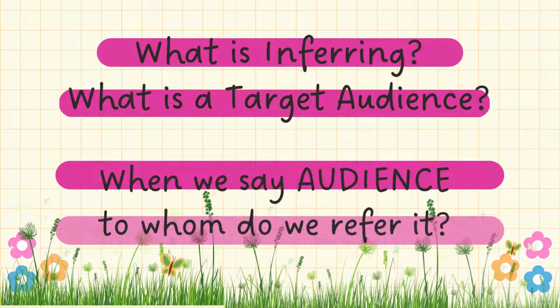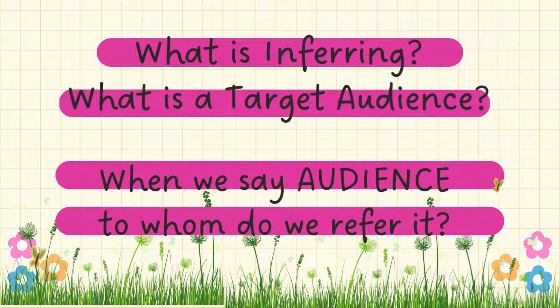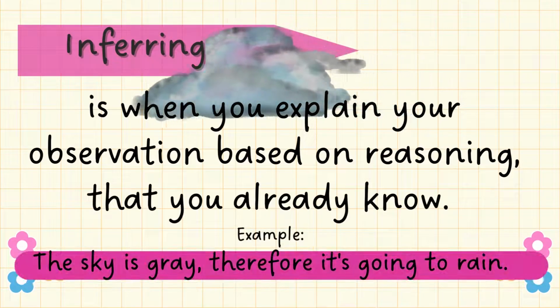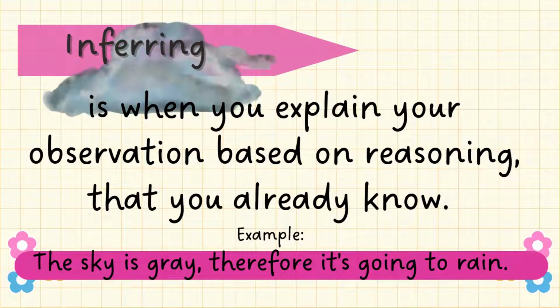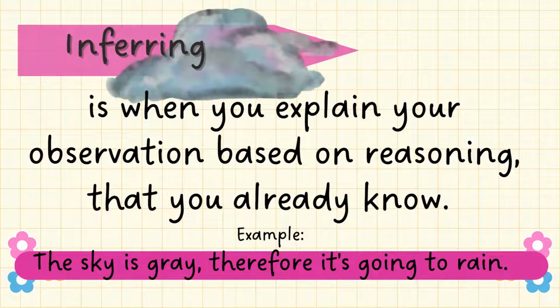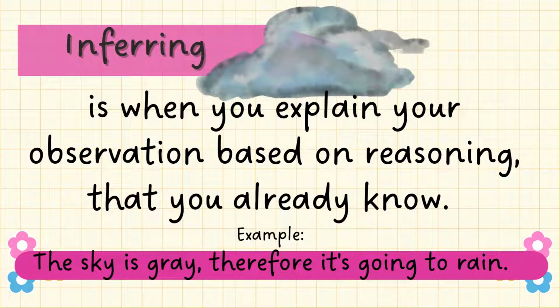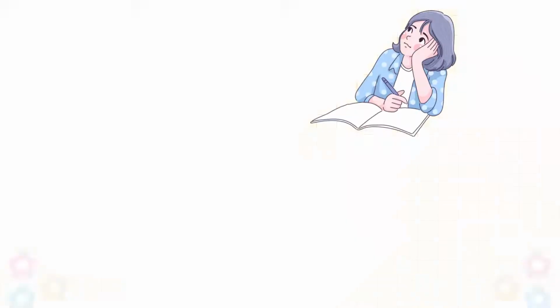To be able to do that, let us first answer this. What is inferring? What is a target audience? When we say audience, to whom do we refer it? So, inferring is when you explain your observation based on reasoning that you already know. Example, the sky is gray, therefore it's going to rain. For we all know that when the sky is gray, it is going to rain.